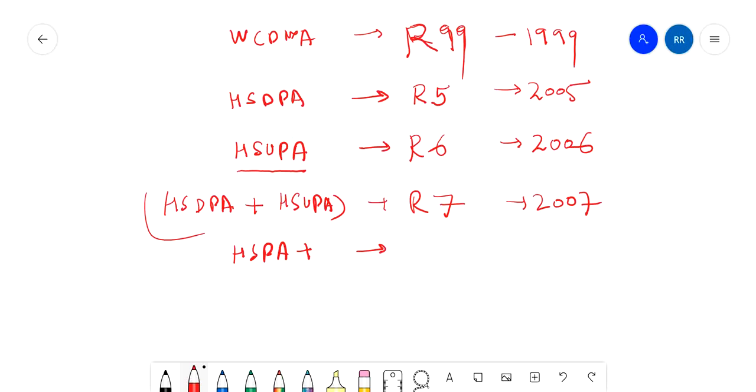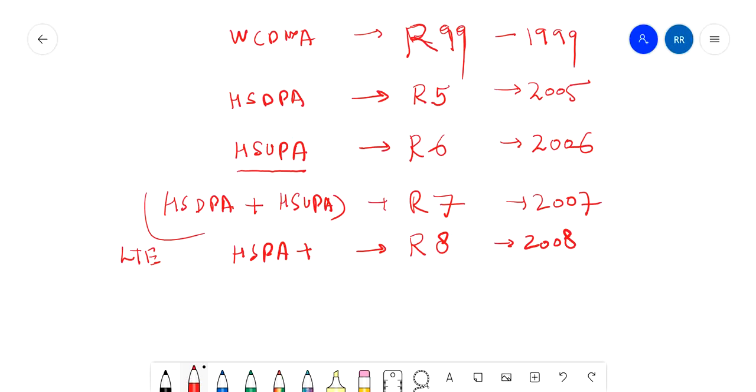It is called release 8, and we can say LTE as well. HSPA plus and LTE were both released in R8, release 8.